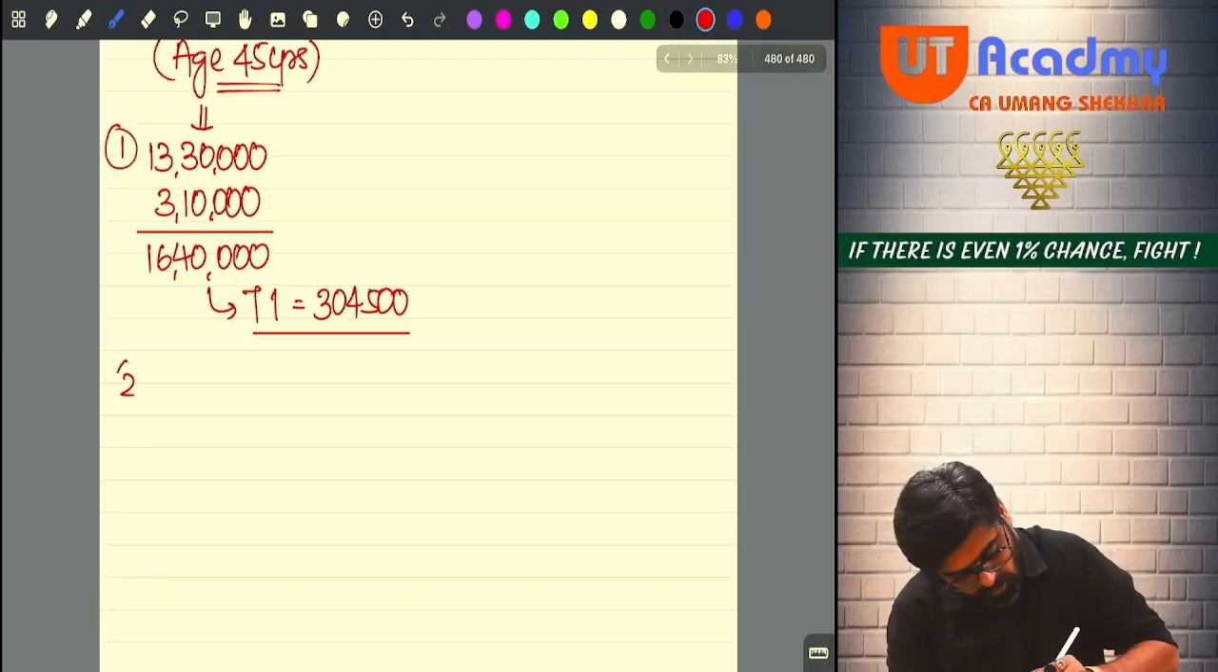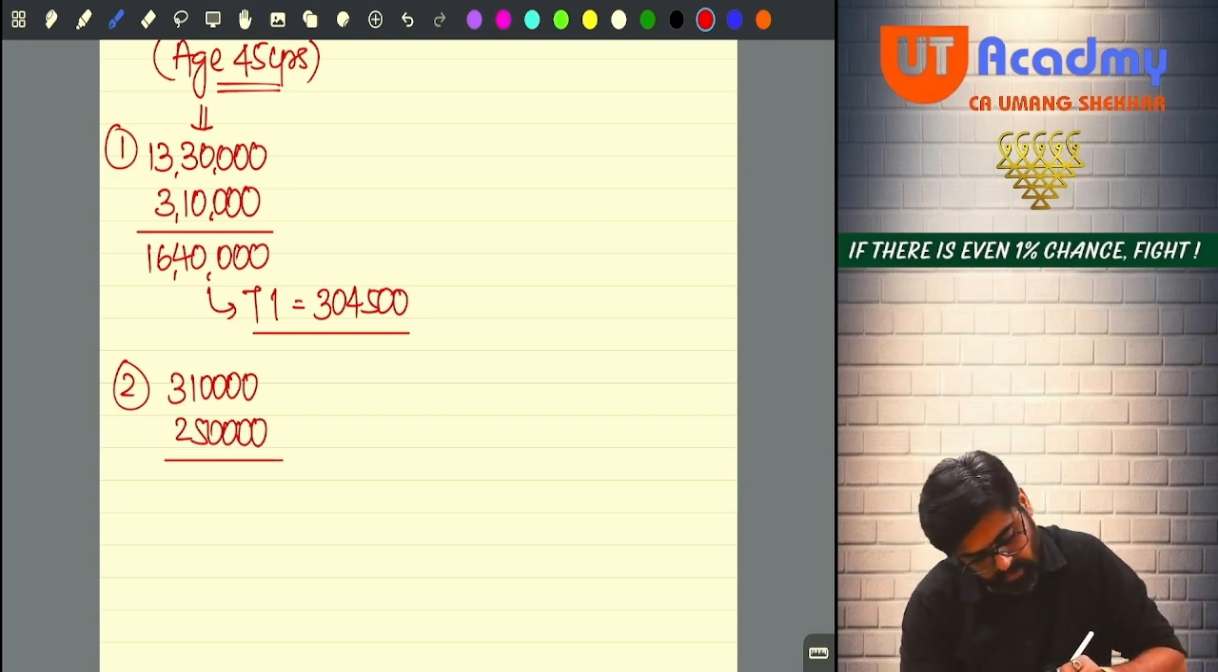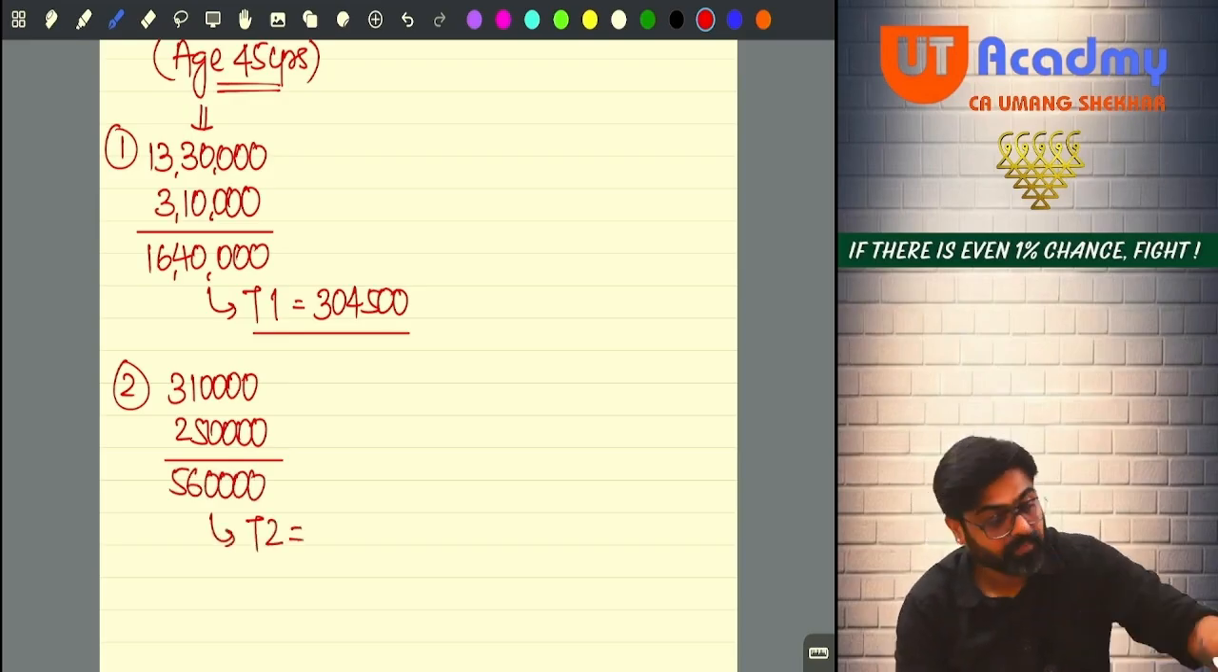Step number 2, what you will do? You will take net agricultural income of 3 lakh 10,000 and add the basic exemption limit of 2 lakh 50,000. You will get 5 lakh 60, no? On this 5 lakh 60, you will calculate tax 2.